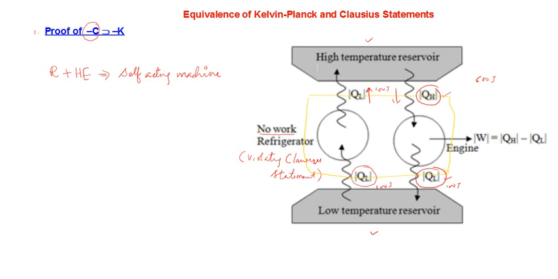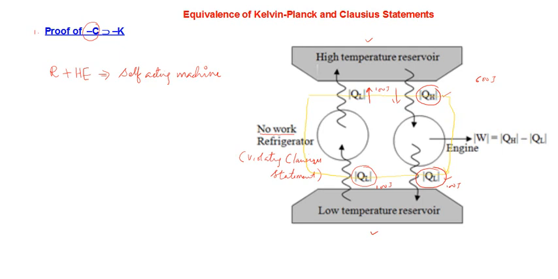It has lost 600 minus 100, means 500 joules of heat. So the net effect for the high temperature reservoir is that an amount of heat equal to QH minus QL has been absorbed from the high temperature reservoir.